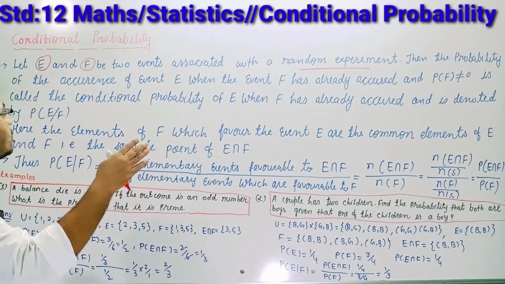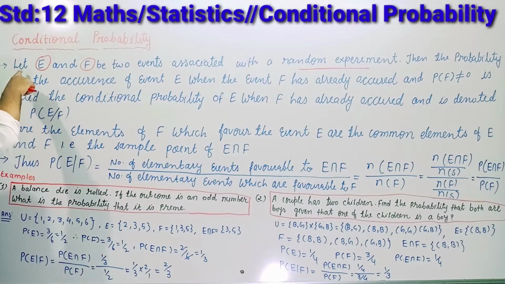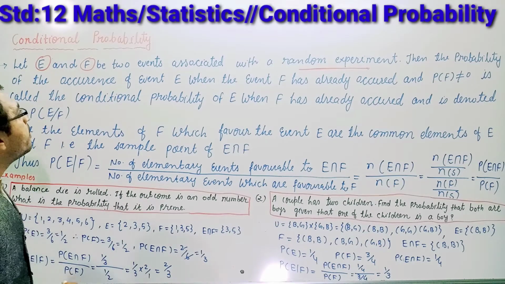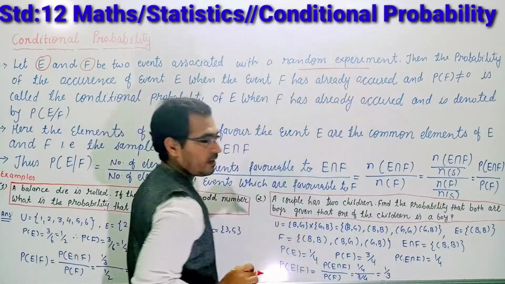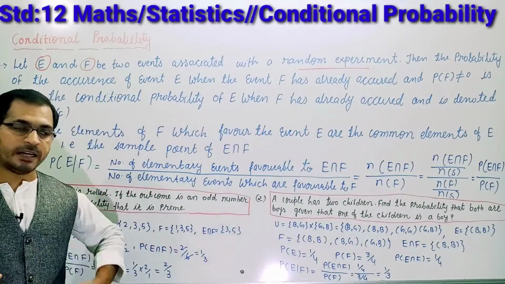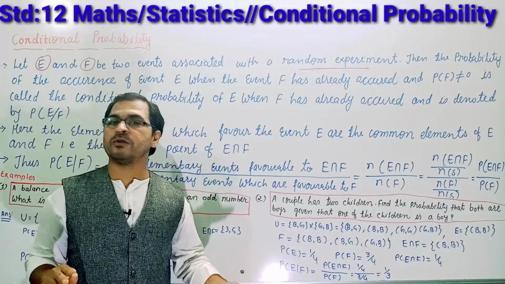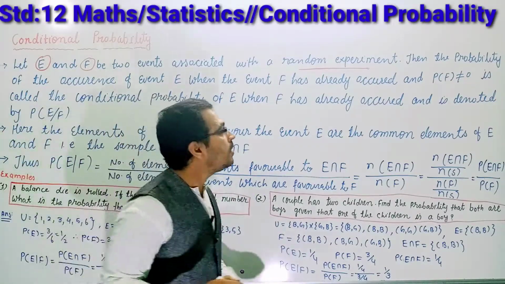Okay students, just see the definition straight away. Let E and F be two events associated with a random experiment, meaning from a sample space you are taking two events.